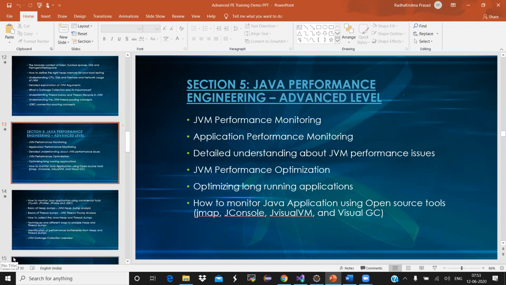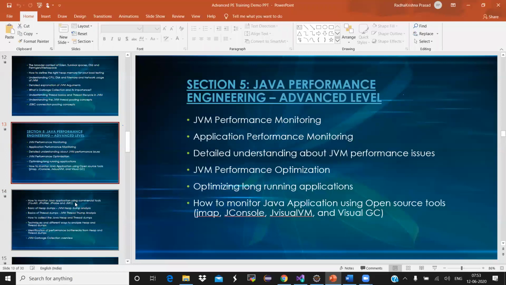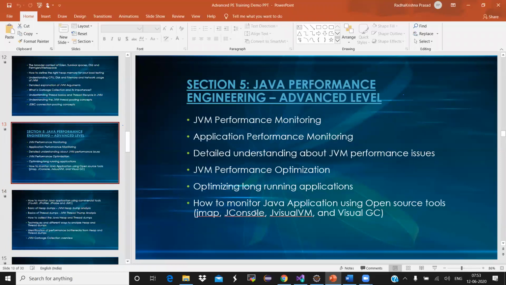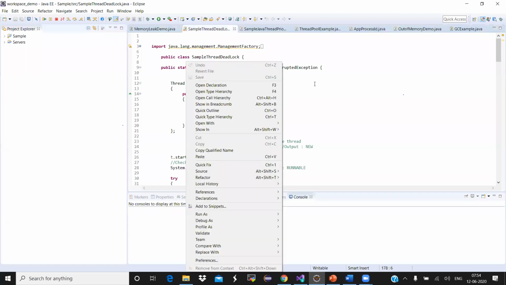Okay, so we are talking about all of them: how to optimize the long running applications, how to monitor the Java applications. Different open source tools, the JVM, JConsole, JVisualVM, the Visual GC, all these things will be explained in detail. For example, I'm just giving you a real time example.